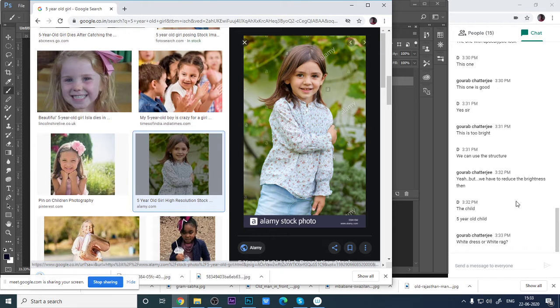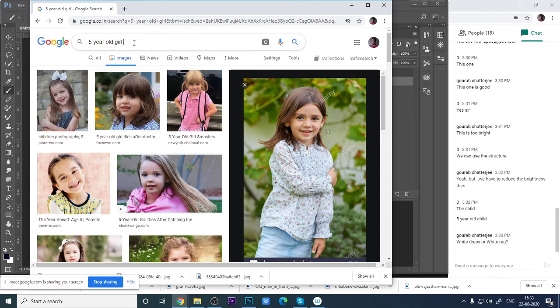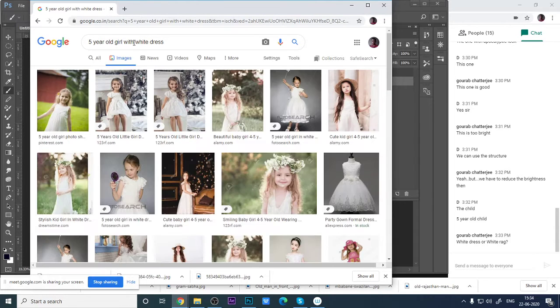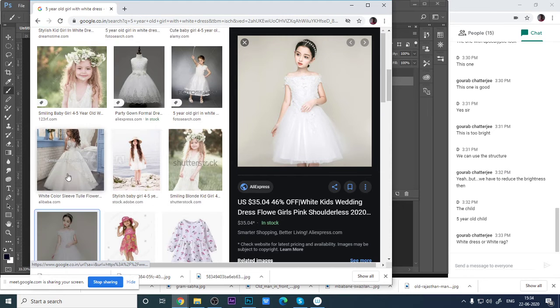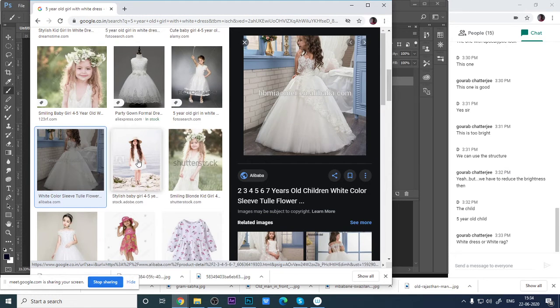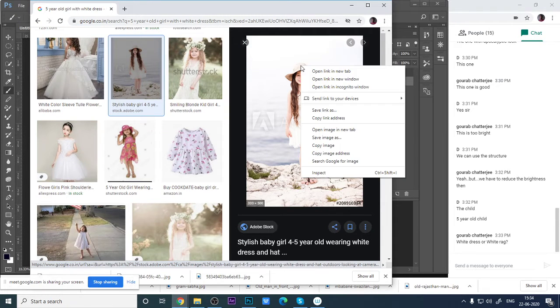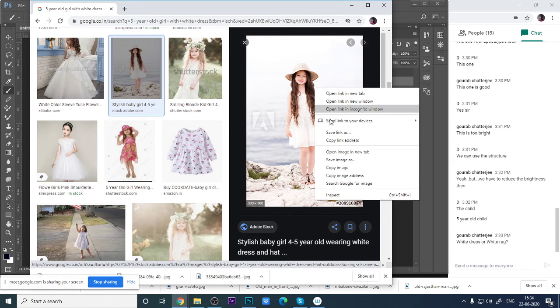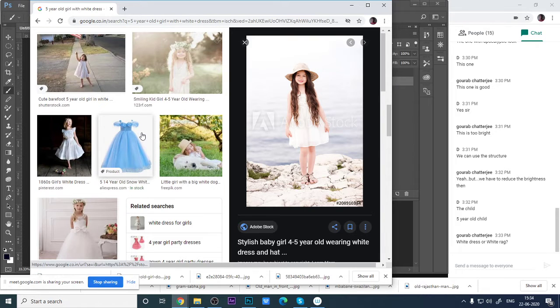Okay. Next thing, white dress or white gown. Good with a white dress. Let's see. Yes. We can use this kind of ground for that, or this kind of ground, right? Or else this kind of ground we can use. Let's see. I will take this one. Okay. Nice one. Nice images.